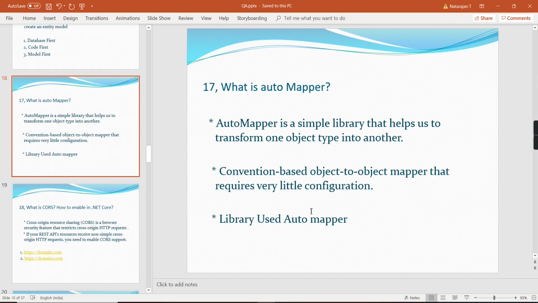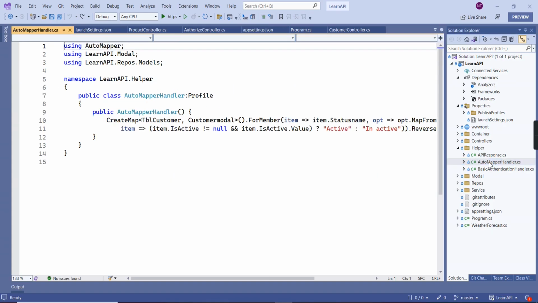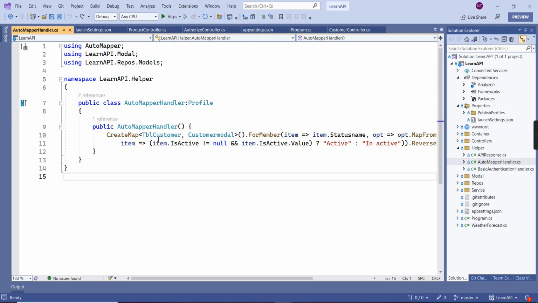What is AutoMapper? AutoMapper is a simple library that helps us transform one object type into another. Let me show you an example. This is one of the AutoMapper handlers. This is my actual class, the customer table. This is my custom model, which I just created as the customer model. Whatever data is available in this object format, I need to convert into the customer model.